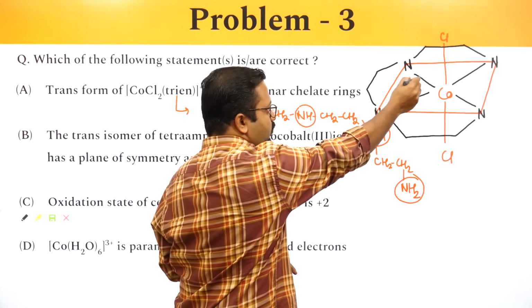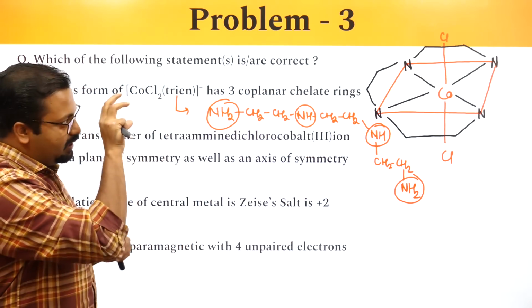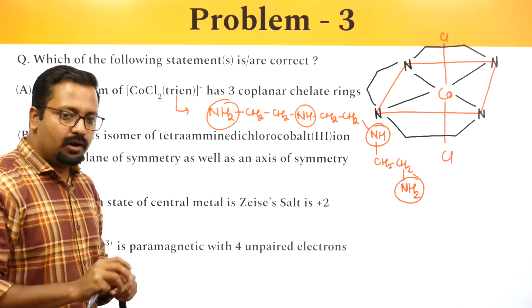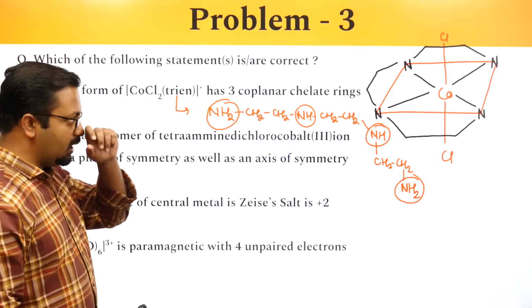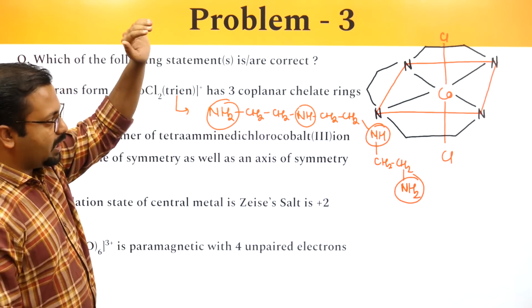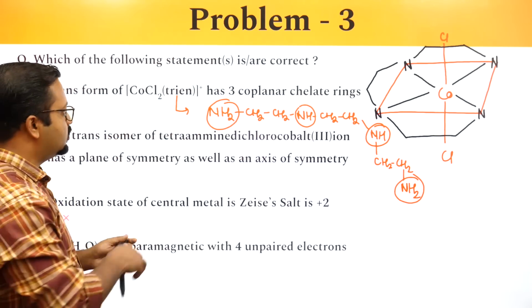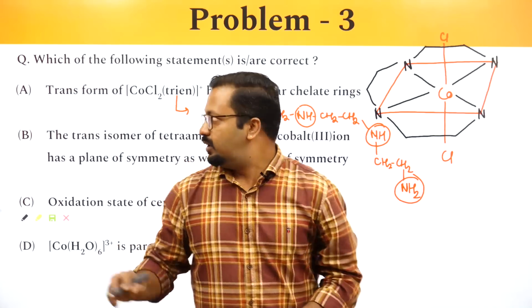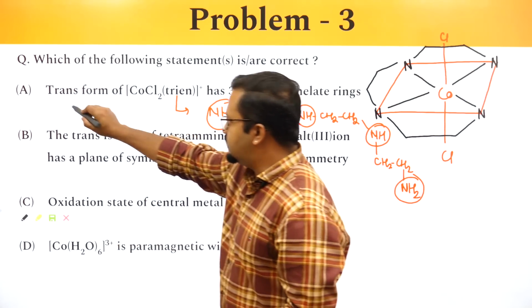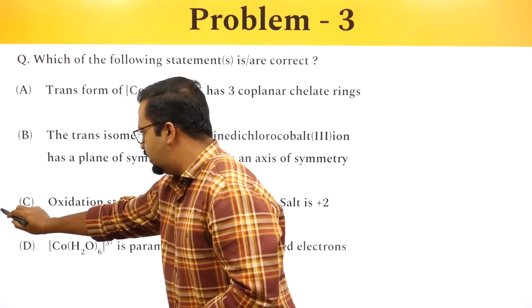So we have 3 such rings in which there is a cobalt sitting at the middle of it. A similar structure is observed in hemoglobin. So there are 3 chelate rings which are coplanar, and this is the trans form. So we have 3 coplanar rings in the trans form, which is a correct statement. Let's look at the other statements.